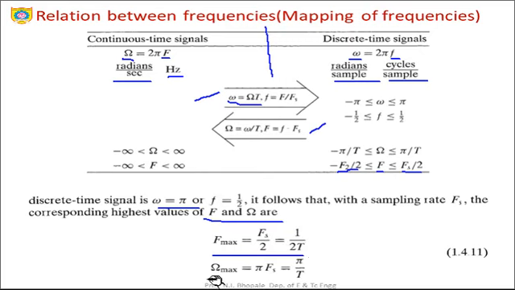Similarly, Ohm max will be pi times Fs. So that can be verified from this particular statement. Ohm max is equal to pi times Fs. Now if I put the value of Fs as 1 by T, that is pi by T.